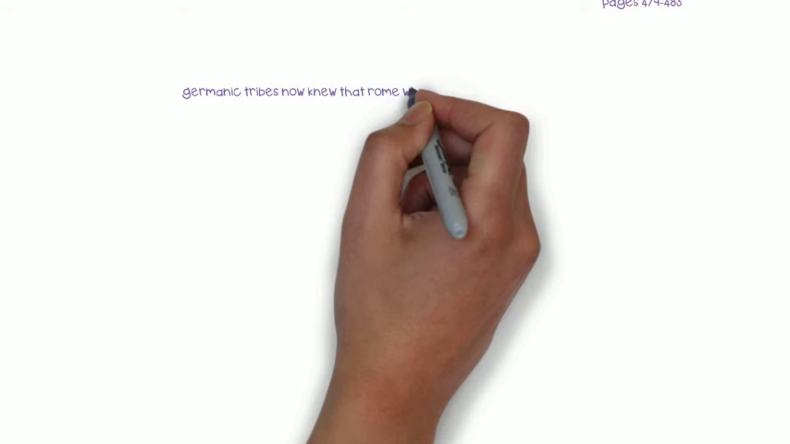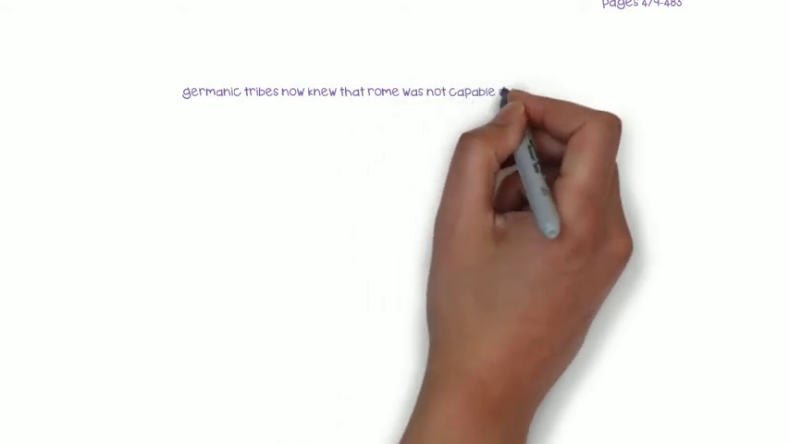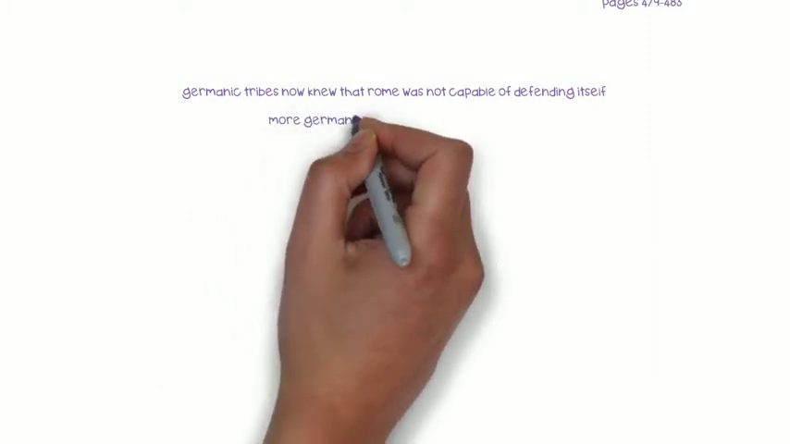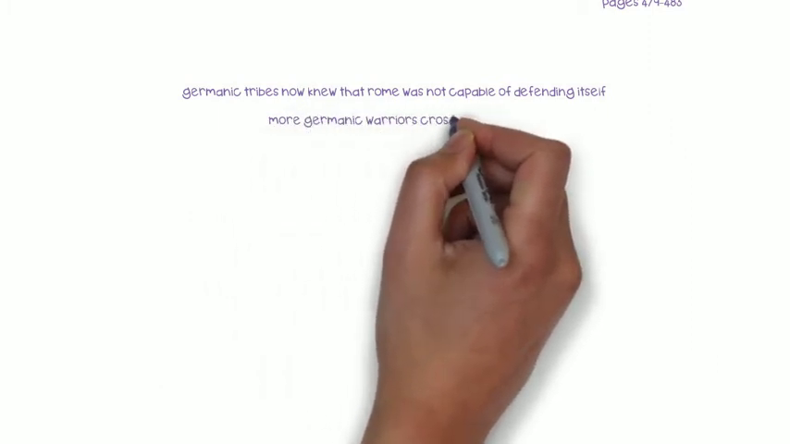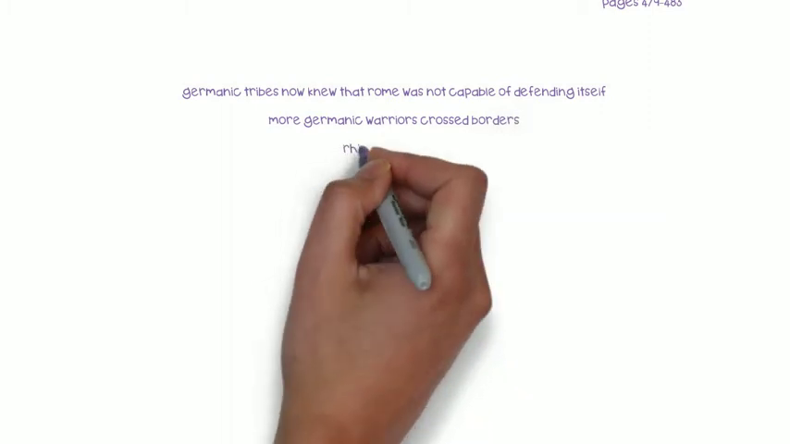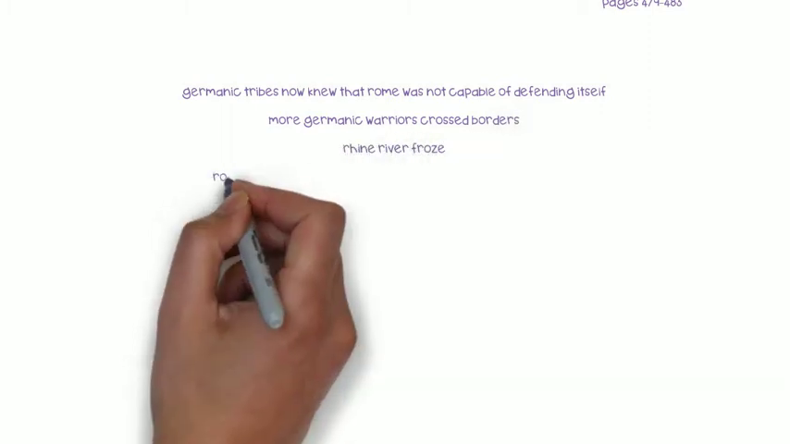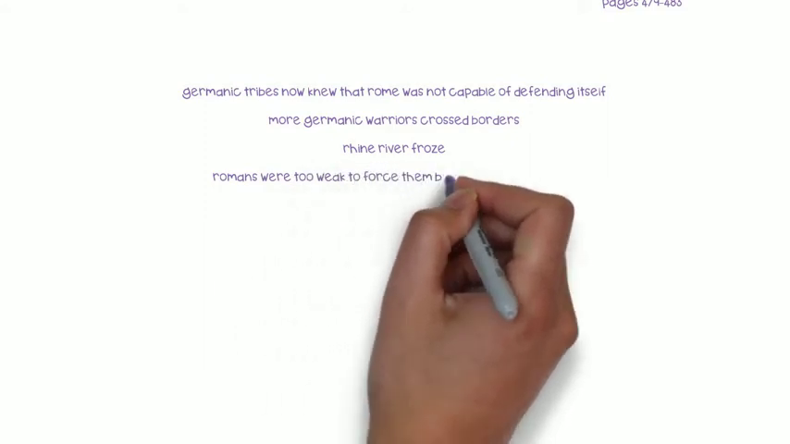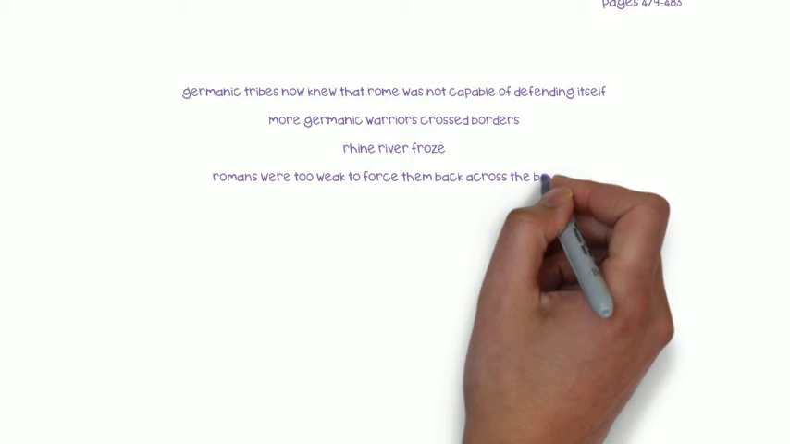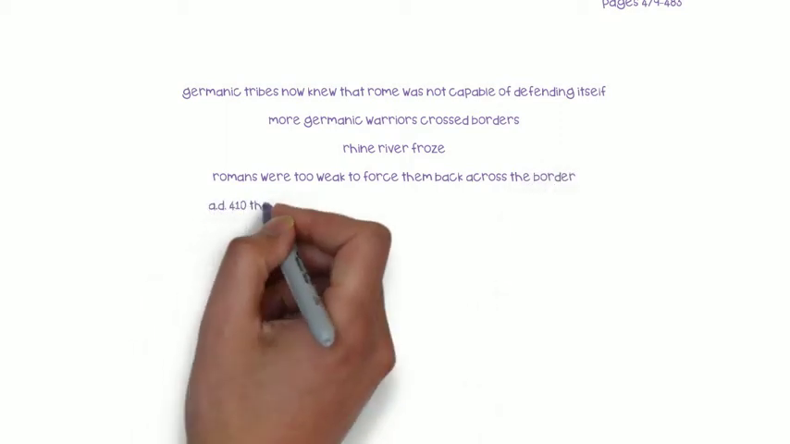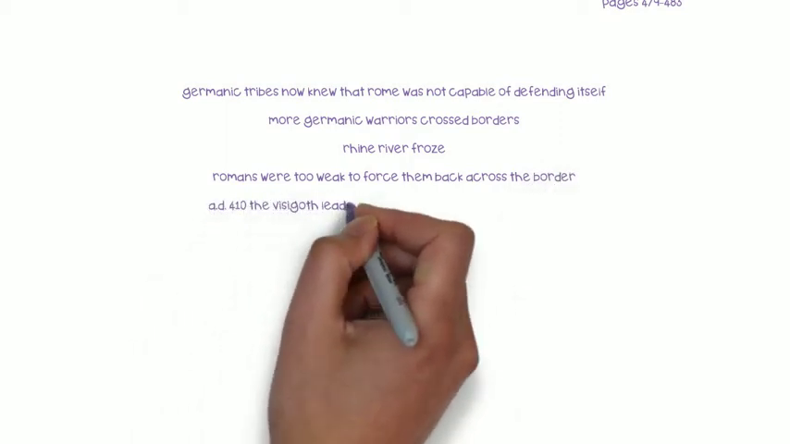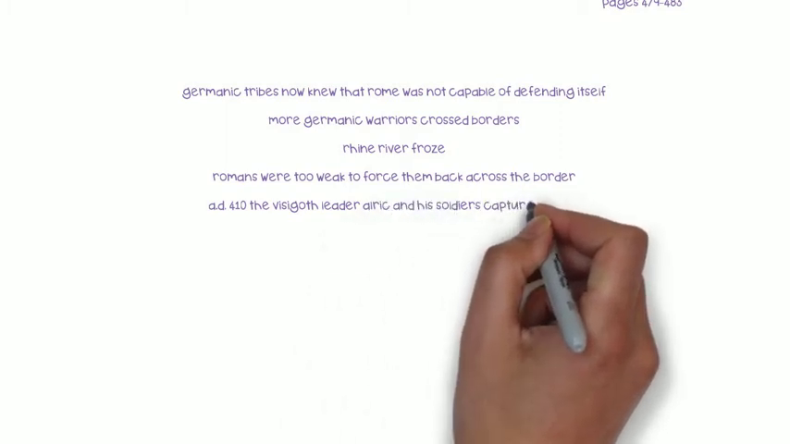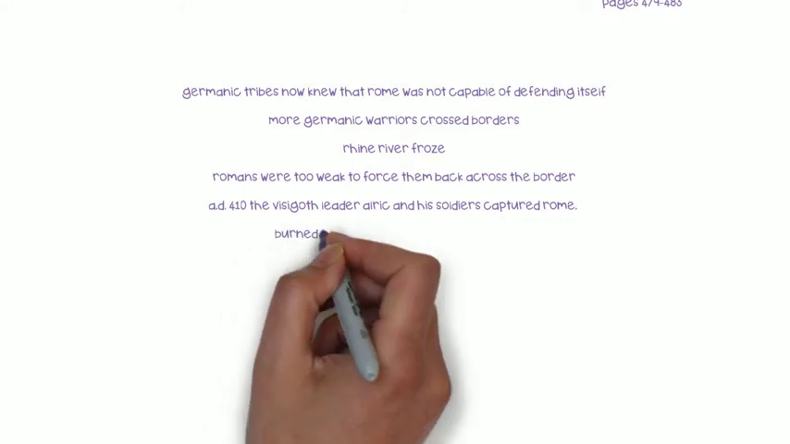In the winter of AD 406, the Rhine River in Western Europe froze. Germanic groups crossed the frozen river and entered Gaul, which is today France. The Romans were too weak to force them back across the border. In AD 410, the Visigoth leader Alaric and his soldiers captured Rome. They burned records and looted the treasury. Rome's capture shocked the empire's people. It was the first time Rome had been conquered in 800 years.